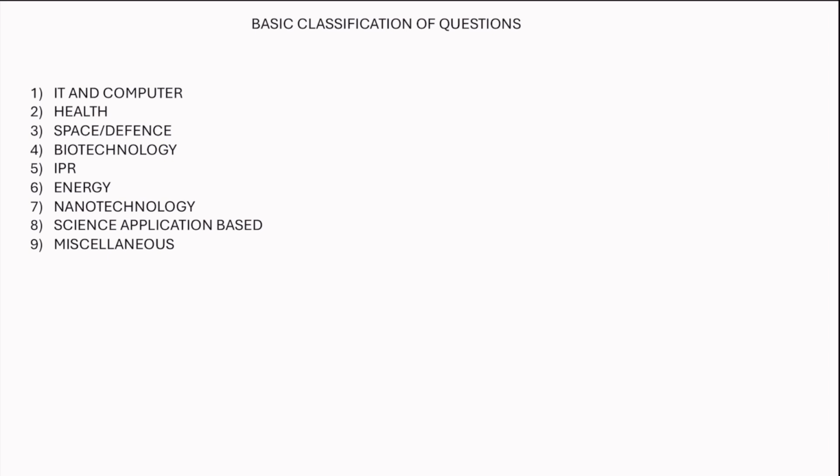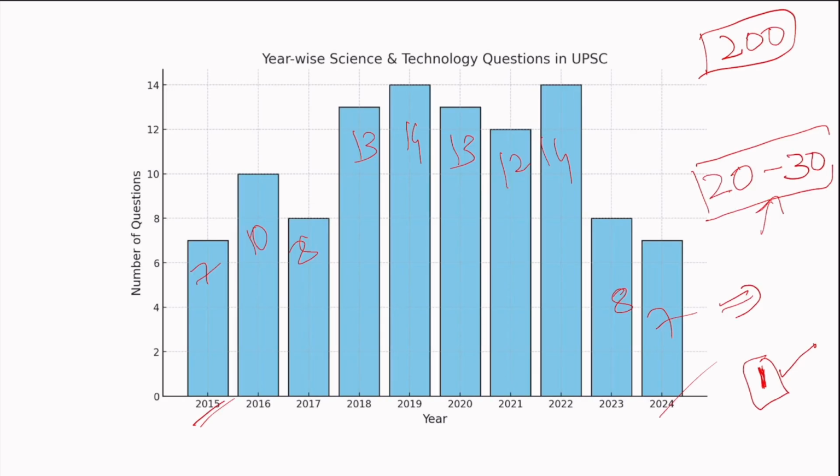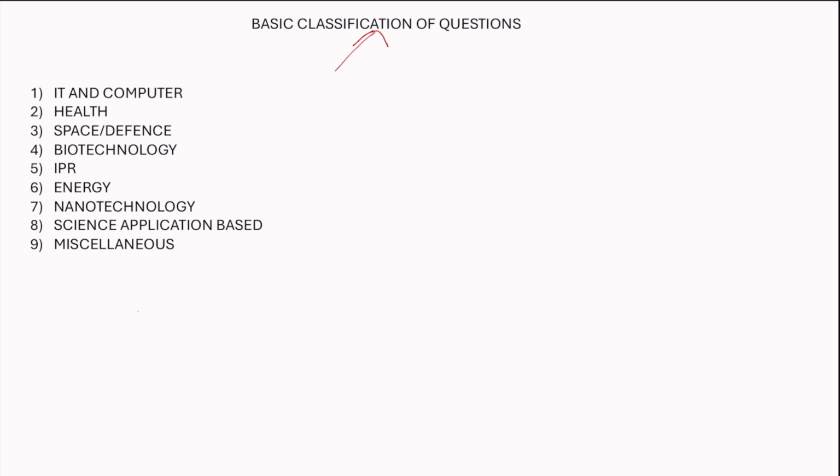So, basic classification based on questions. From 2015 to 2024, based on the questions, we have segregated the topics. First, IT and computer. Why are questions asked on this? You can see this year all of your WhatsApp, Instagram, or Facebook, everything is integrated with AI.